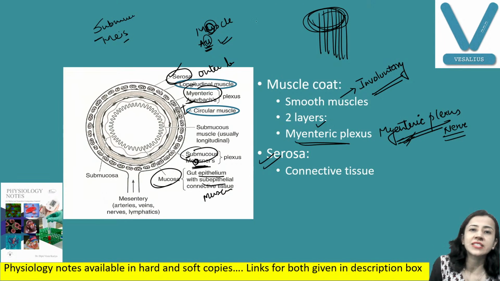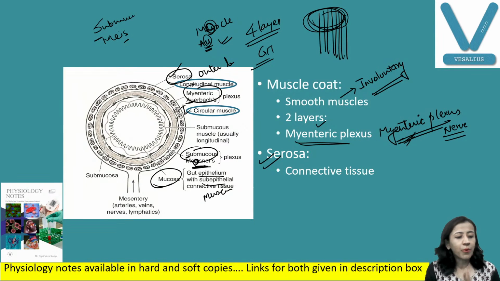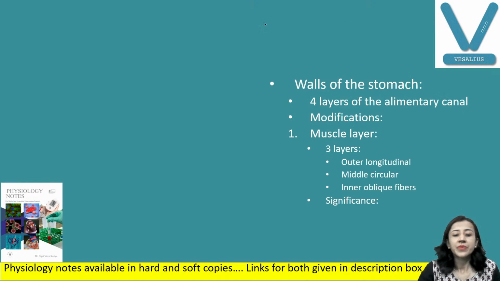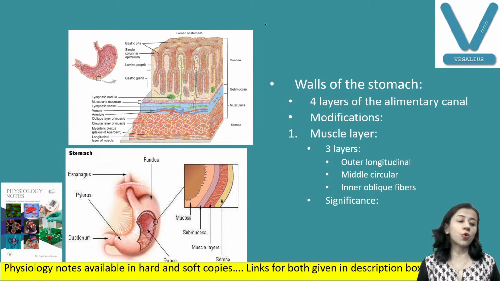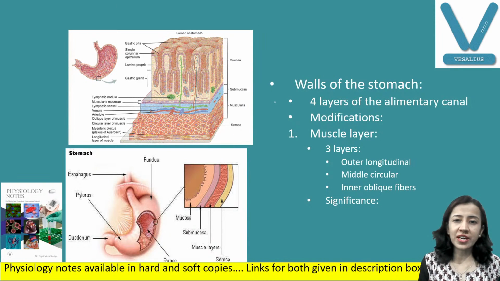These 4 layers are present in all the structures of the digestive tract. But some important differences are there. Suppose if there is a wall of stomach, these 4 layers are there, but with some differences according to the function of stomach. Which are these 4 layers? We have discussed: mucosa, submucosa, muscle layer, and serosa. Okay, so these 4 layers are there.